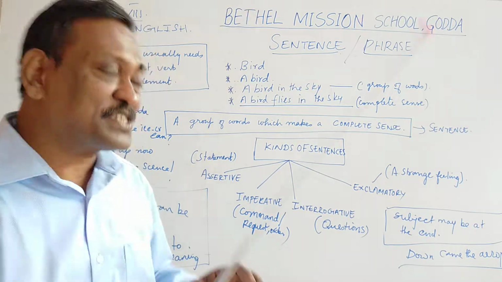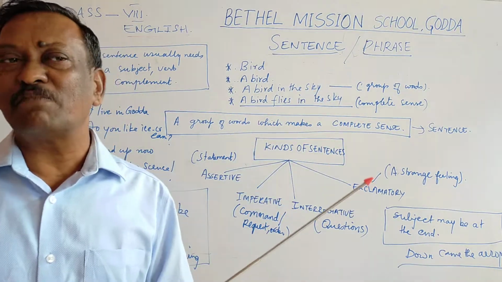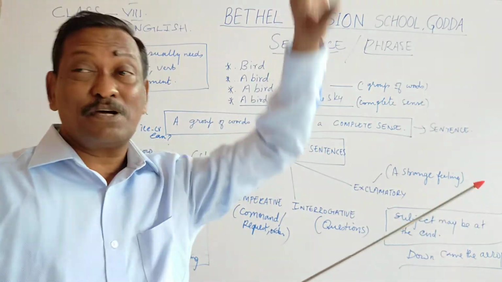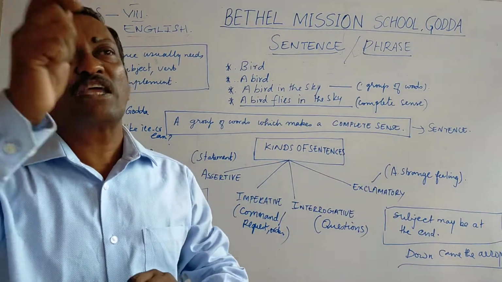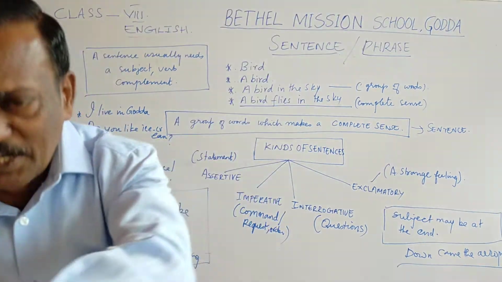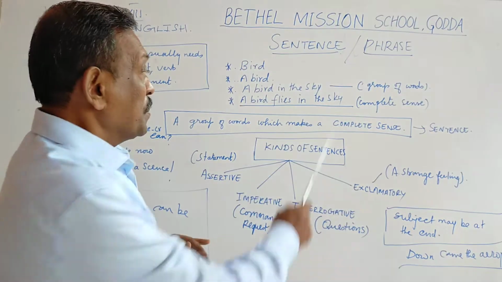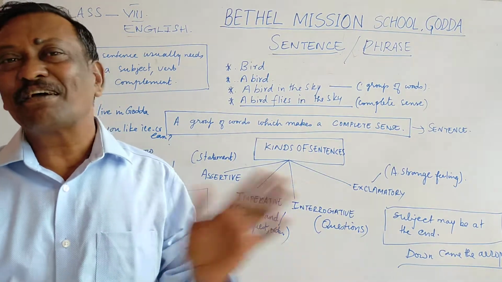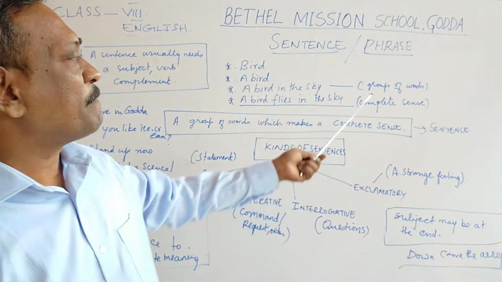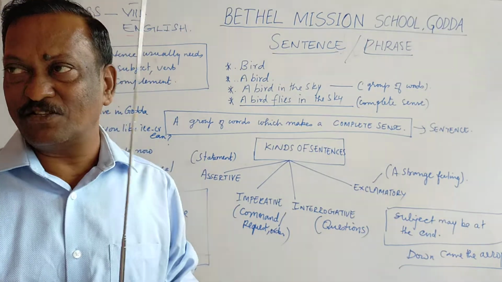The third one, it's a larger one, a bird in the sky. Now even this, if you look carefully, does not give you a complete meaning. A bird in the sky, but what is the bird doing in the sky? Is it hovering, or flying, or gliding down? No information. So even though this may be a group of words, it doesn't give a complete meaning, and therefore this cannot be considered a sentence.